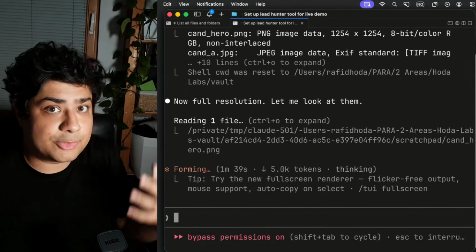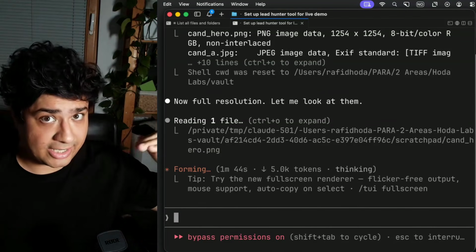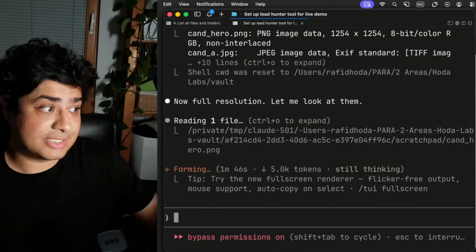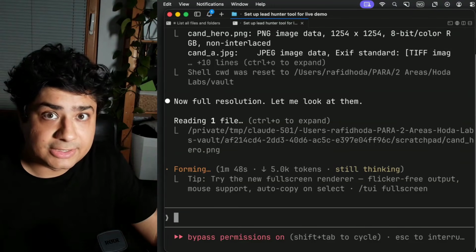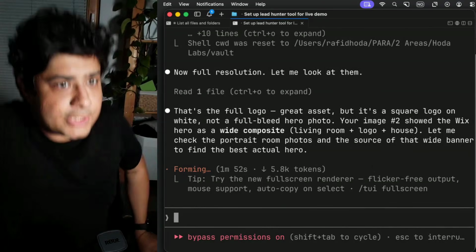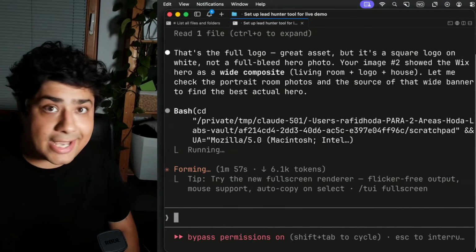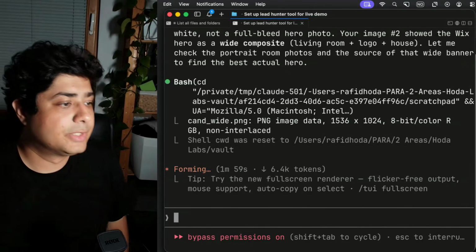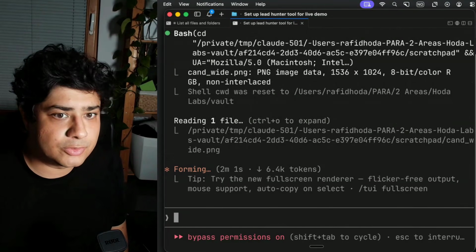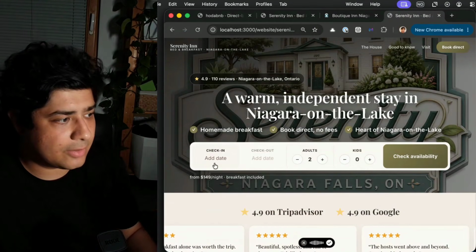But this is something that I was already doing before manually. I was doing this searching and all of that stuff by myself, which is now automated. And then I can focus on the fun part, which is looking at the websites, figuring out if it's worth reaching out to or not. There we go. See? It's already better. So this is now ready to go.